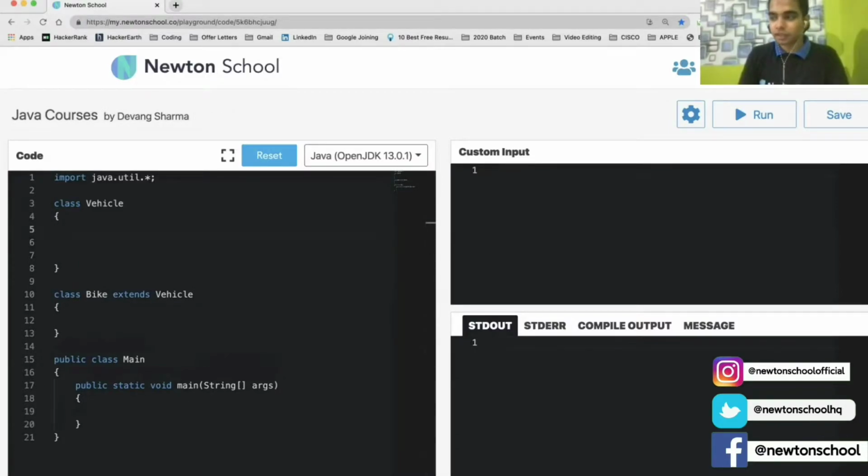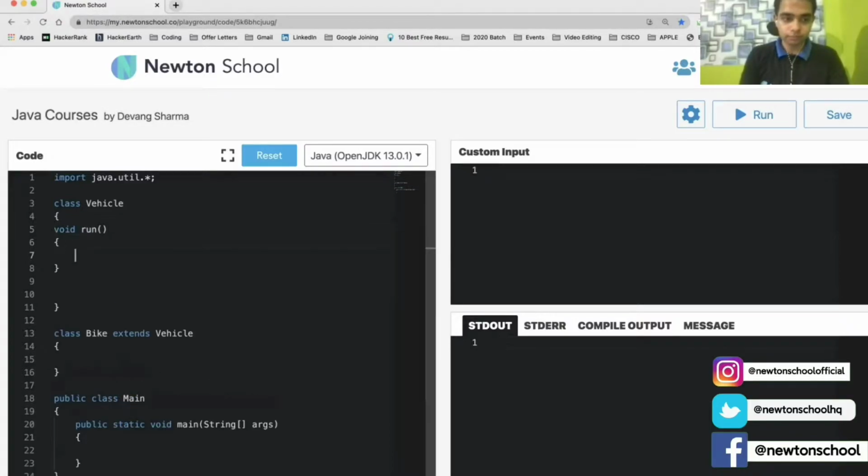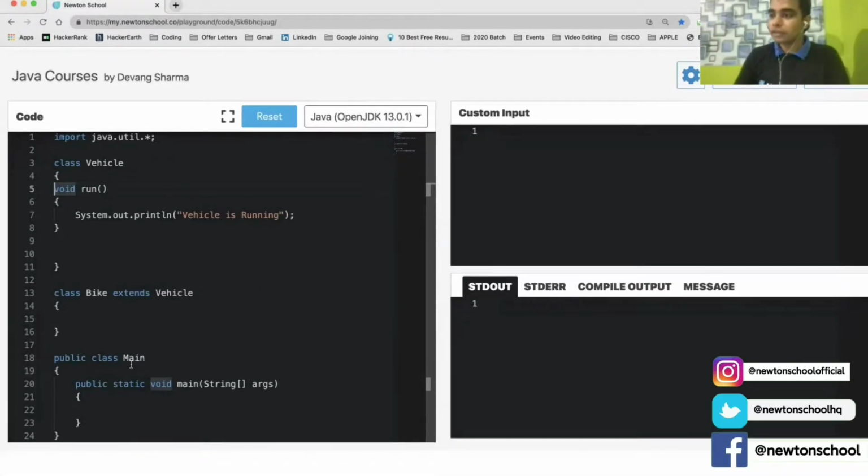In the class Vehicle, let me create a function run, and let me print something like "Vehicle is running" as a statement. Now inside my main, I'm going to create an object and utilize that object using the same function.